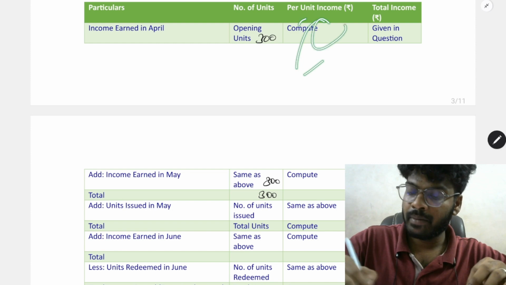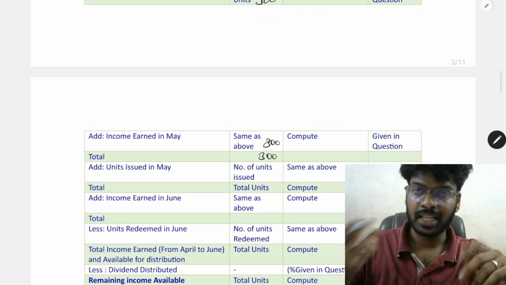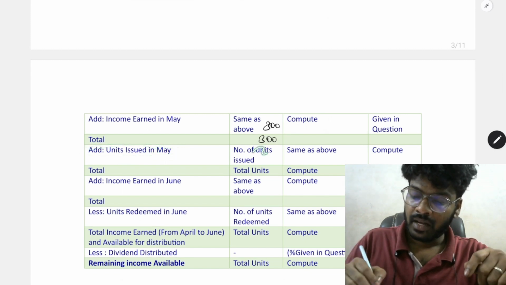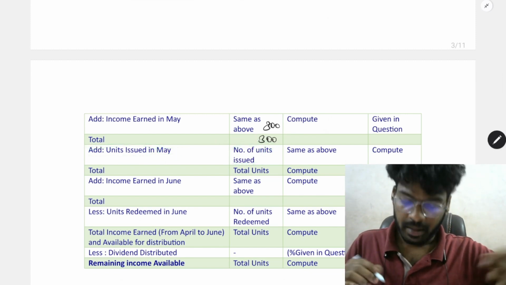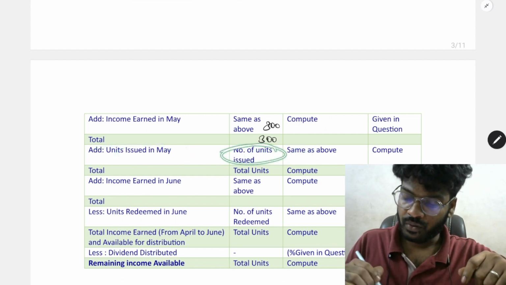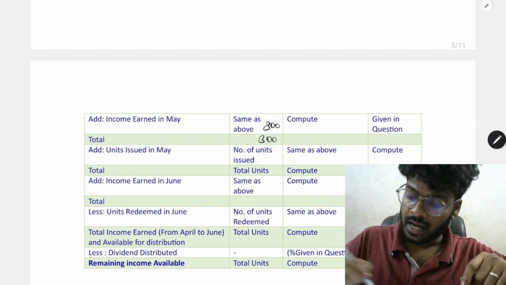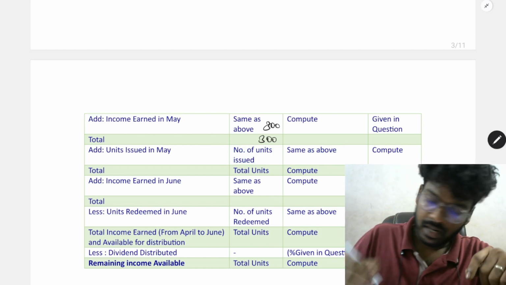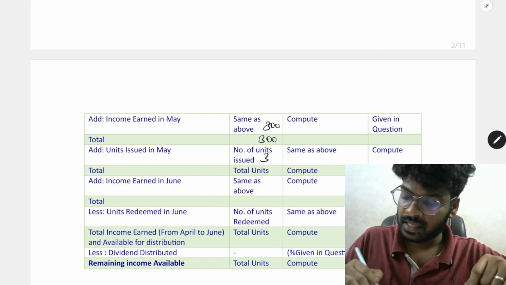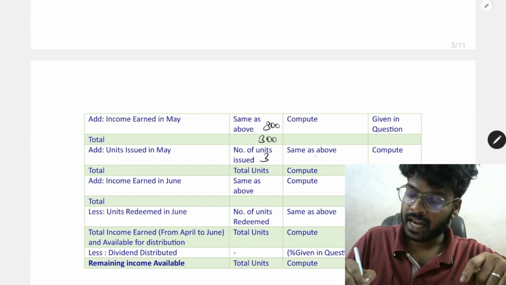The same, this also can be totaled. We can match and check. Okay? Next, units issued in May. At the end of the May month, units may be issued by the mutual fund. So number of units issued, any number, say 3 lakh units can be issued. This is 300 lakhs or 3 lakh units can be issued.